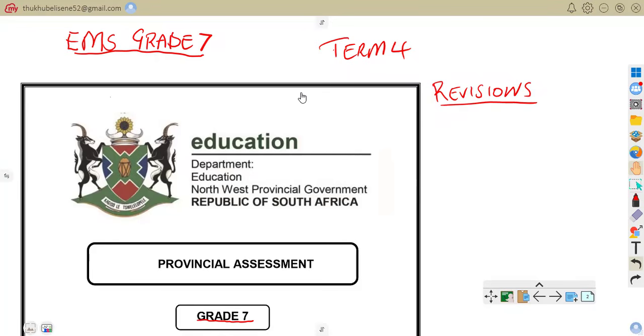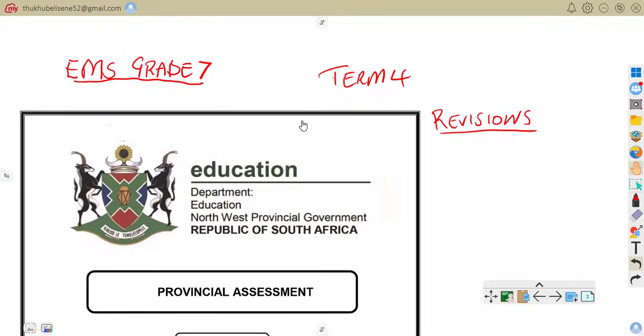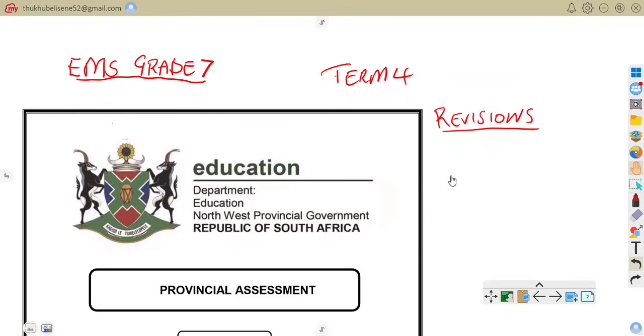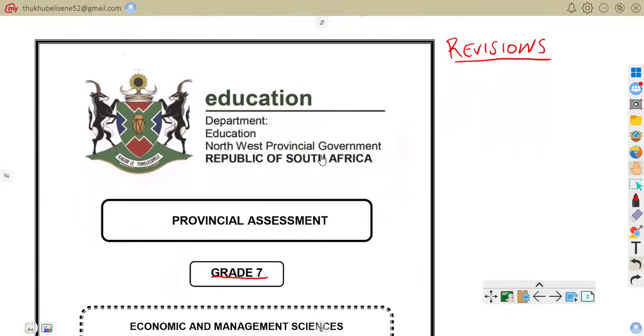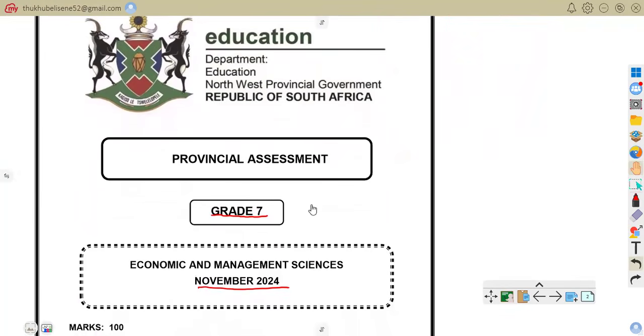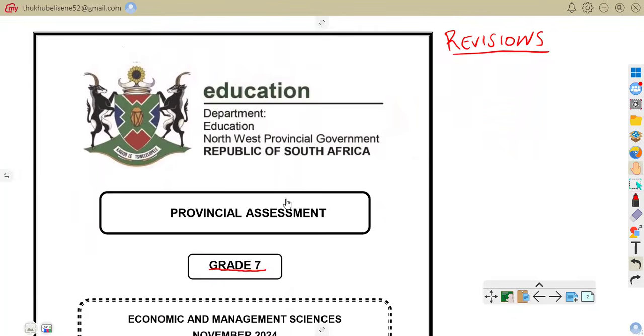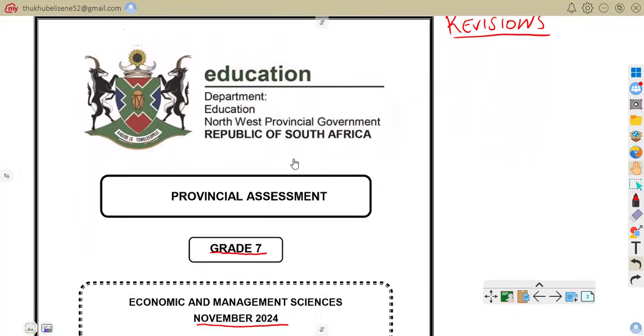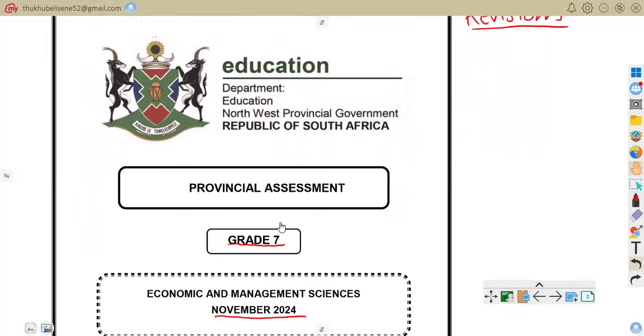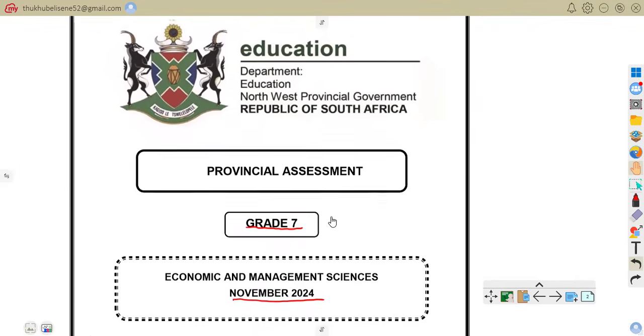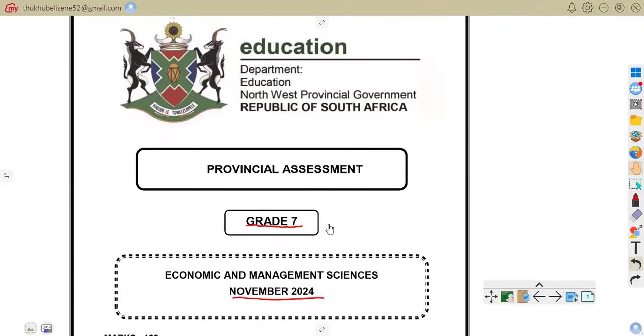Today I want us to look at grade 7, term 4 revisions, whereby we are going to revise a question paper which was written in November 2024 in Northwest Province. Grade 7, let us be together and try to revise this question paper to prepare ourselves for the upcoming final exams that we are going to write for term 4.